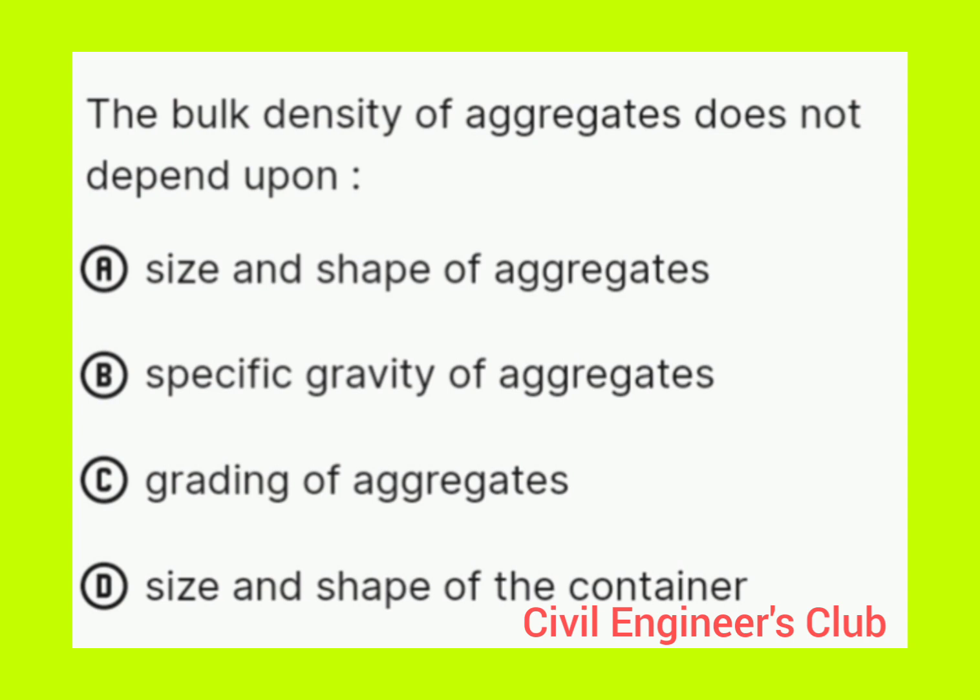Next question, the bulk density of aggregates does not depend upon option A size and shape of aggregates, option B specific gravity of aggregates, option C grading of aggregates, and option D size and shape of the container. Here the correct answer is option D, size and shape of the container.